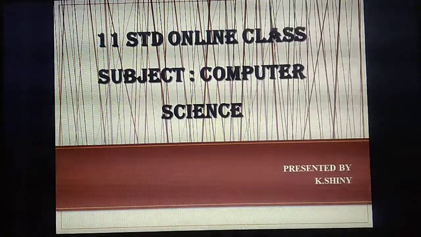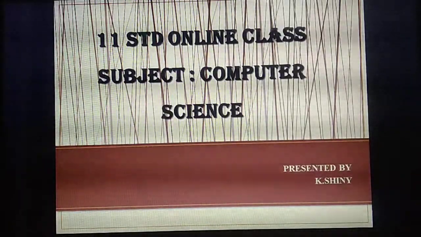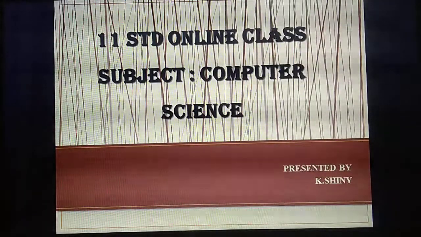Students, all of you take your computer textbooks in your hand. So please all of you take your computer textbooks in your hand.